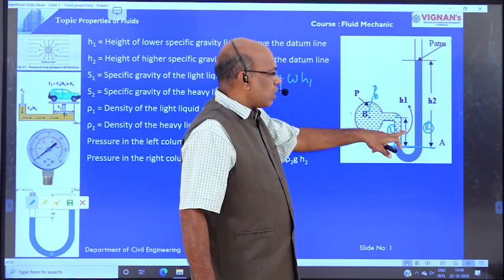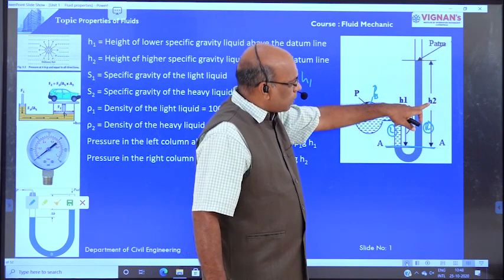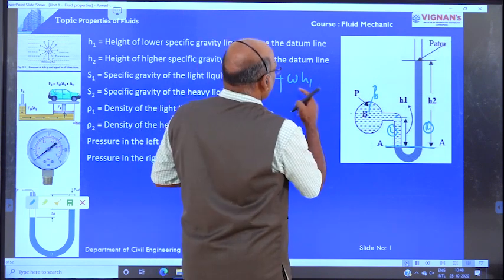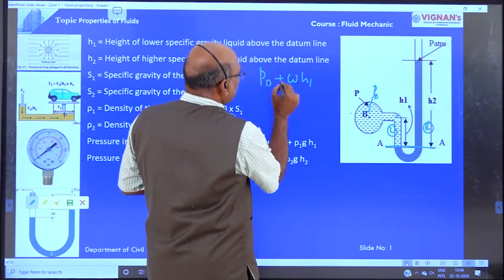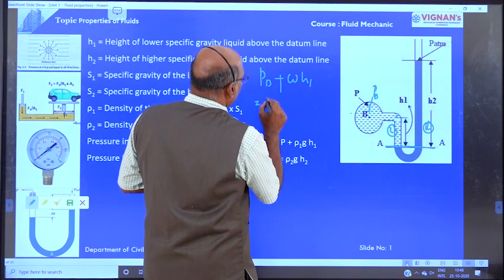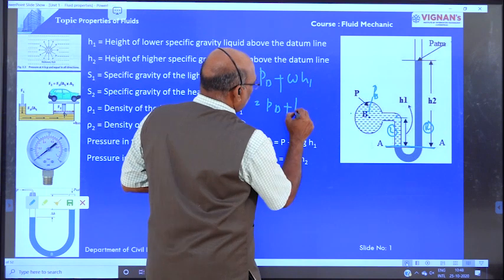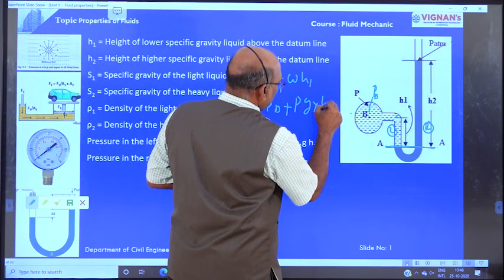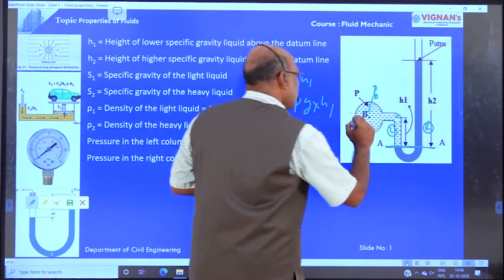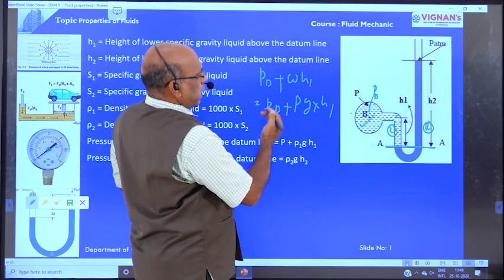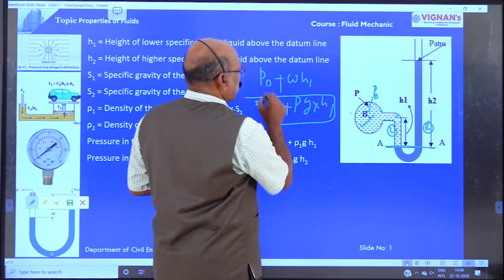Because of H1 we have one pressure, because of H2 we have another pressure. Therefore the left side pressures are PB plus wH1, which is equal to PB plus rho g into H1. Rho is the density of the flowing liquid. These are the left side pressures.